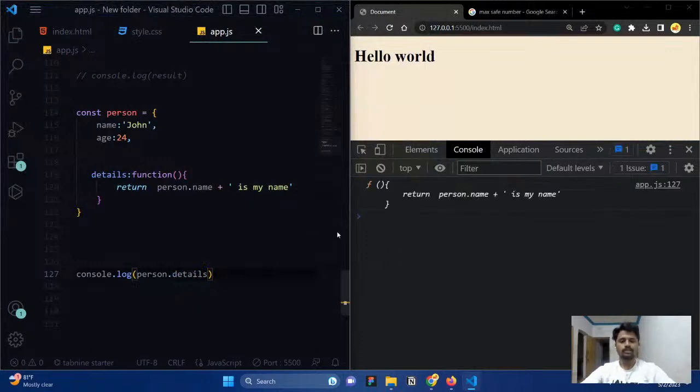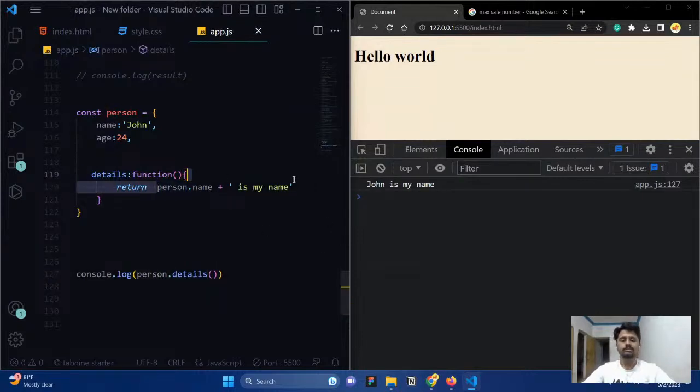Just call it and you will get the function definition. Why? Because when it comes to a function, you want to invoke the function, so you need to give a parenthesis. If you give it like this and run it, then the code inside the function is going to execute, and here you can see we are getting John is my name.